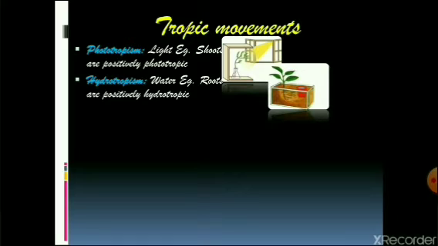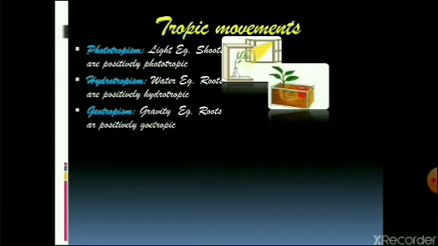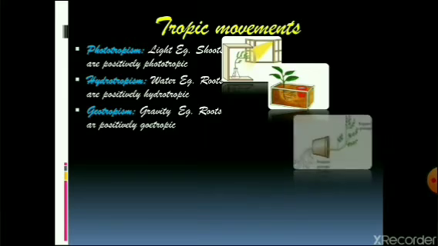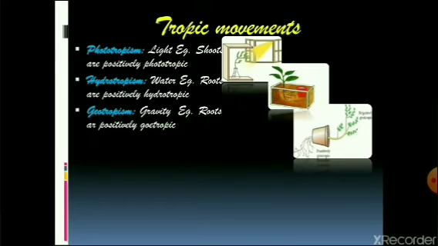The third type of tropic movement is geotropism, where the prefix used is geo, which means gravity. So the response of plant parts towards the stimulus of gravity is known as geotropism. Irrespective of the orientation of the plant or the seed, the shoots will always grow away from the center of gravity, and roots will always grow towards the center of gravity.